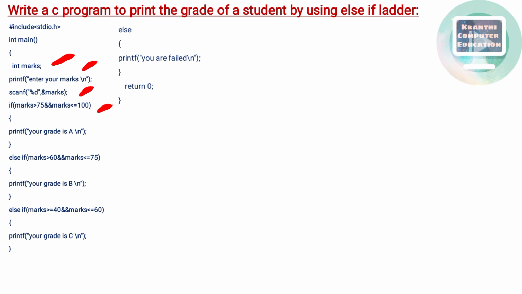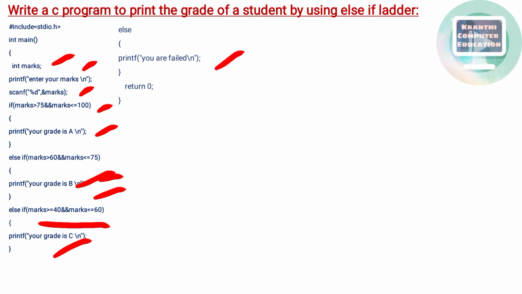If the entered marks are greater than 75, between 76 to 100, then it will print your grade is A. Next, if the marks are between 61 to 75, it will print your grade is B. Next, if the marks are between 40 to 60, then it will print your grade is C. If all these conditions are false, then directly it goes to print you are failed.